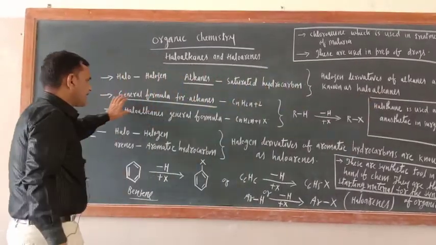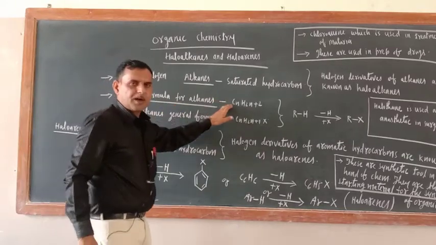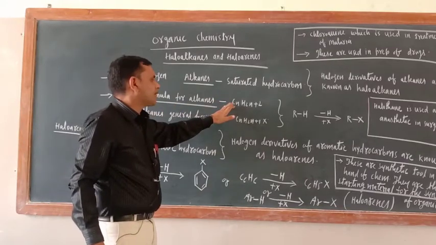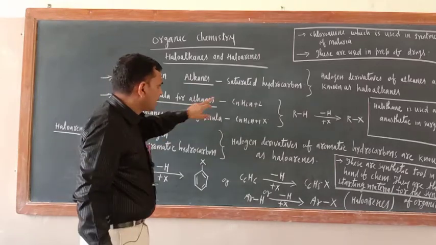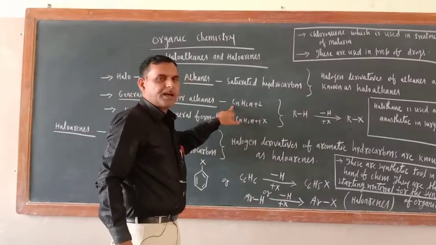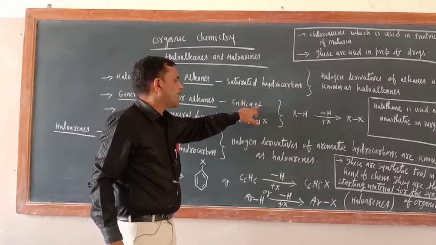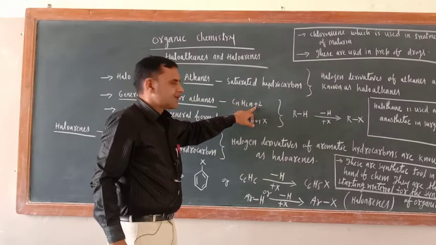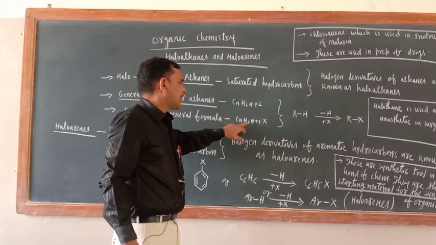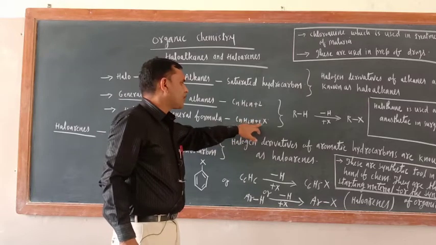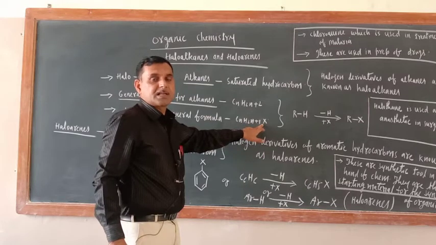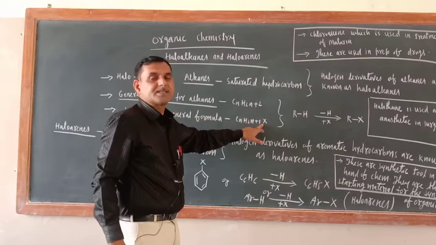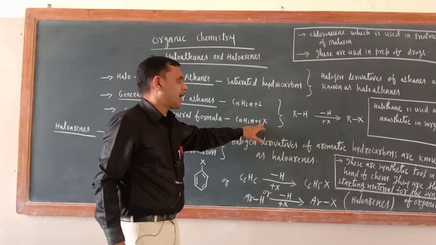What is the general formula of alkane? The general formula of alkane is CnH2n+2. Now replace one hydrogen from here. So now the general formula will be CnH2n+1X. X is the general symbol of the halogen group, meaning fluorine, chlorine, bromine and iodine.